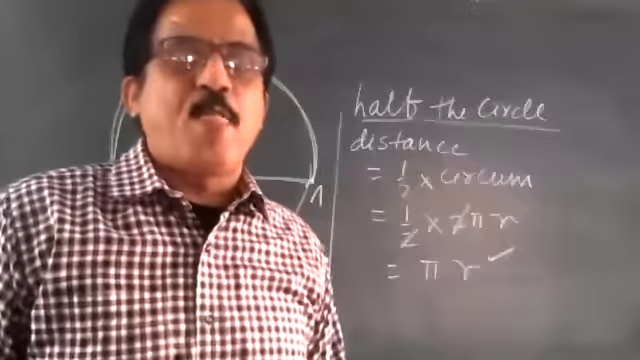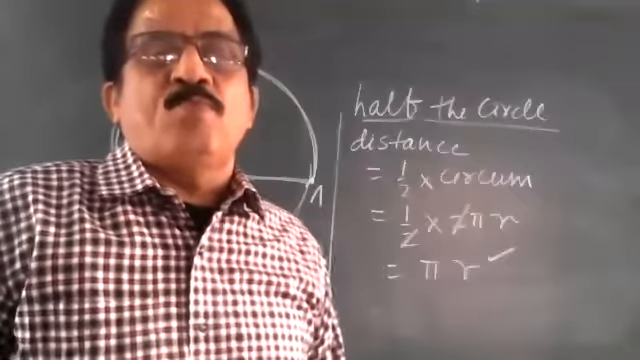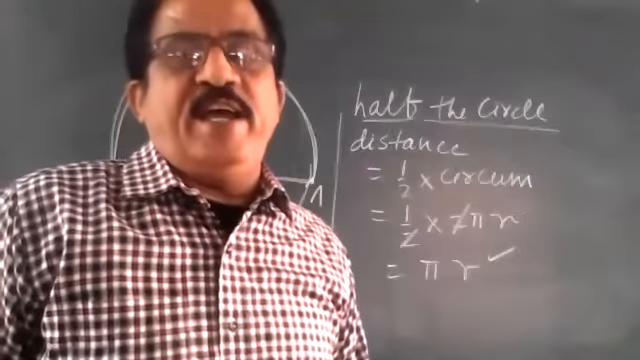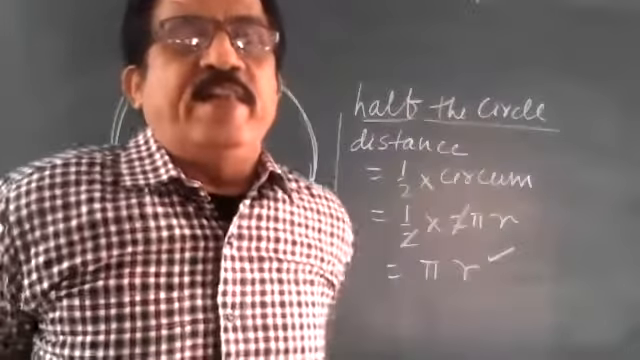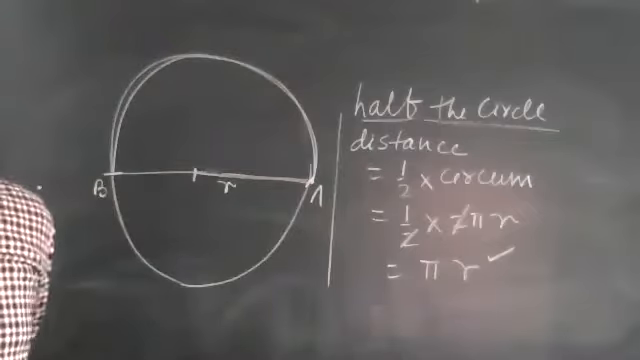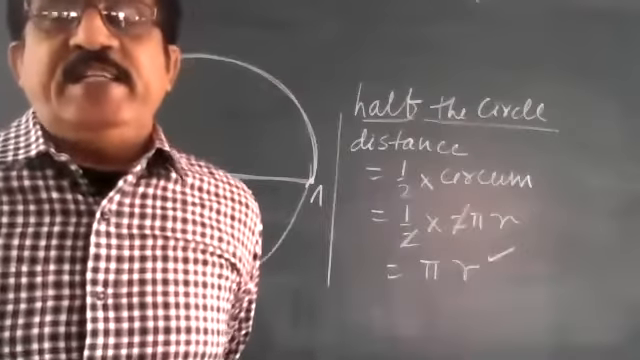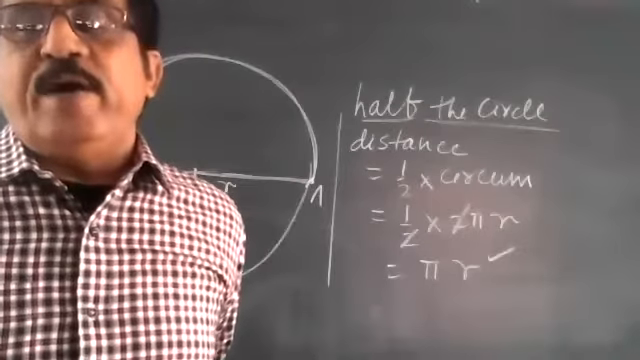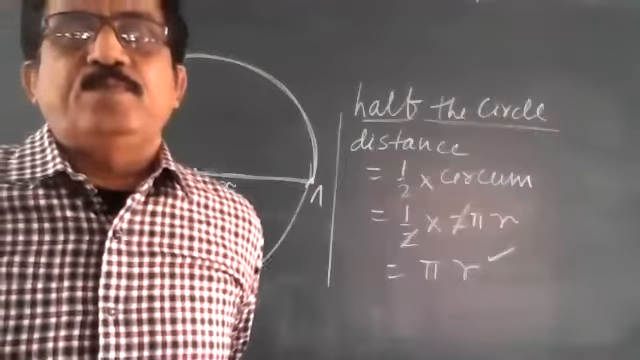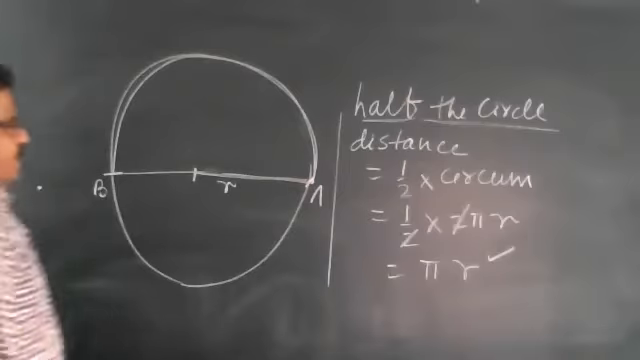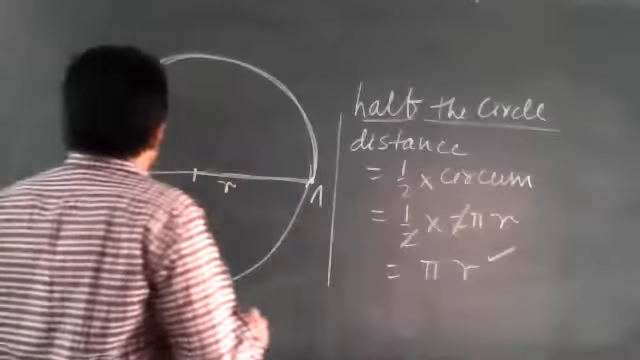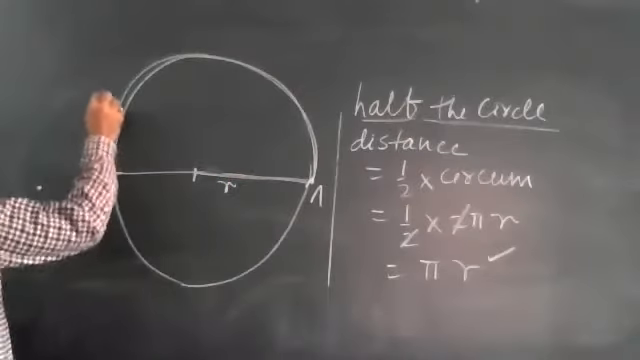Pi r. This is the distance covered by the object. Write: this is the distance covered by the object. Now, what is the displacement here?